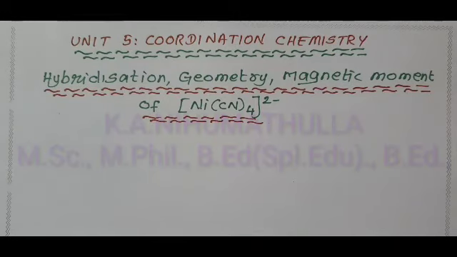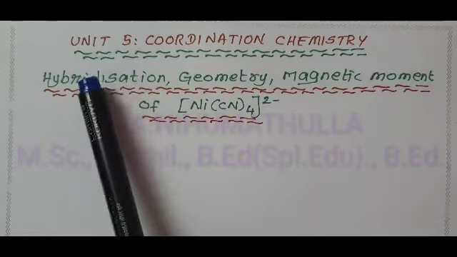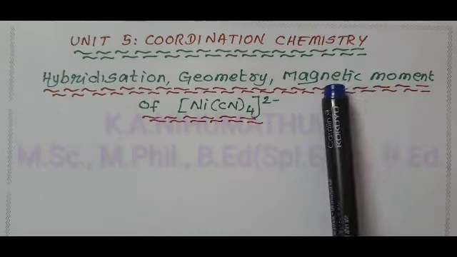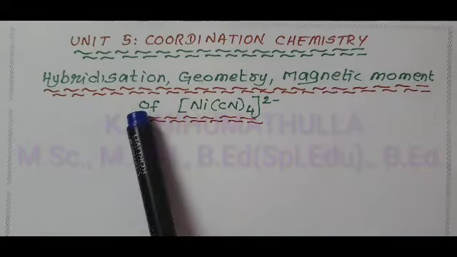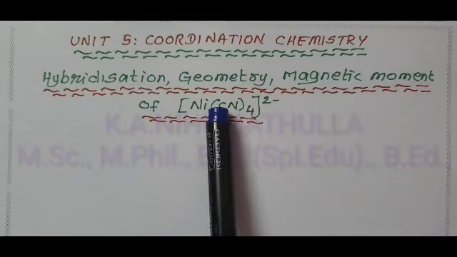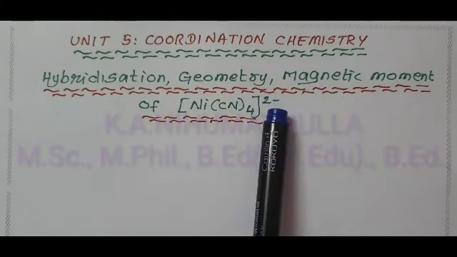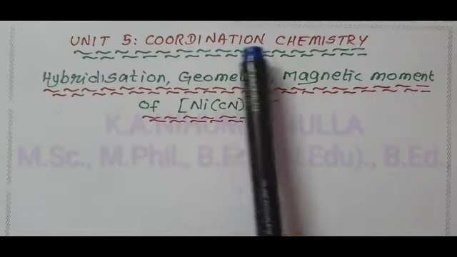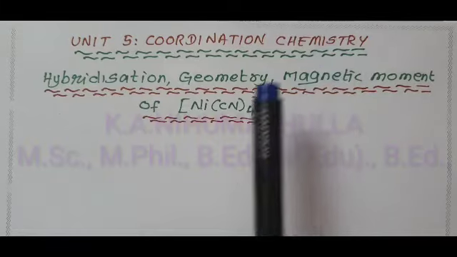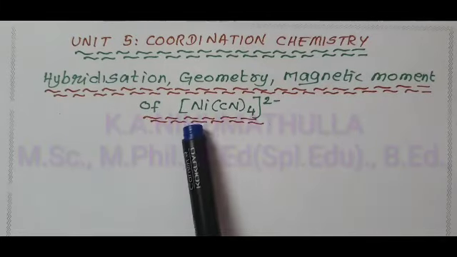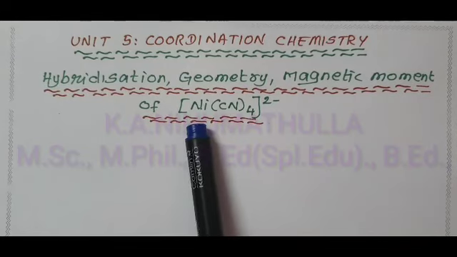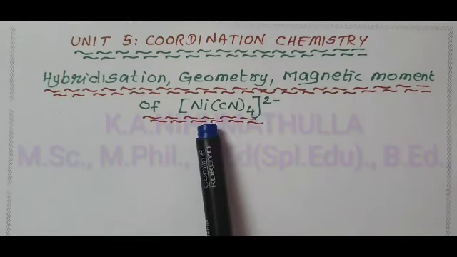In this video, we are going to discuss the hybridization, geometry, and magnetic moment of [Ni(CN)4]2- in Unit 5, Coordination Chemistry. This heading comes under Valence Bond Theory, simply VBT.